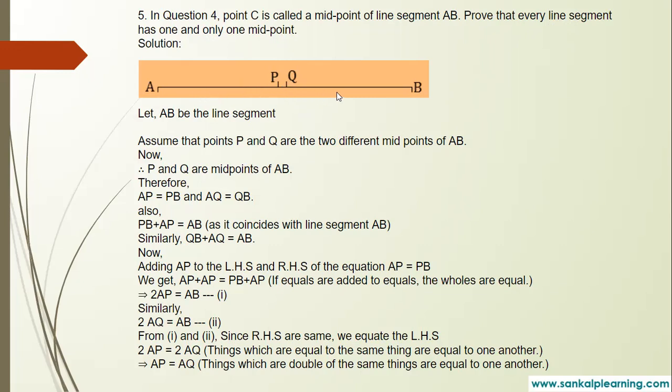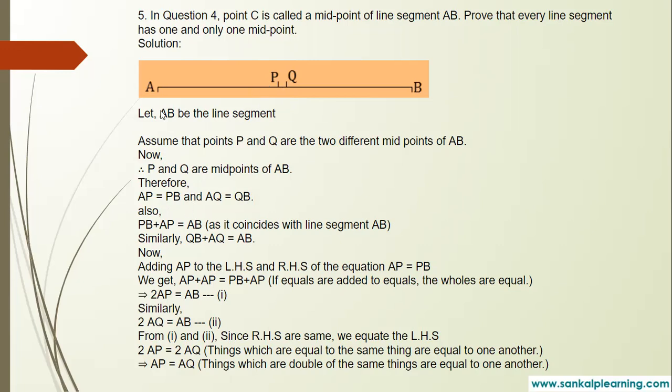For example, if it is a 10 centimeter line, which is the midpoint here? Only 5 comes. 5 is the midpoint: 5 centimeter on this side, 5 centimeter on this side, right? So 5 is the midpoint of a 10 centimeter line. We can't get two midpoints. So like that you are going to prove.